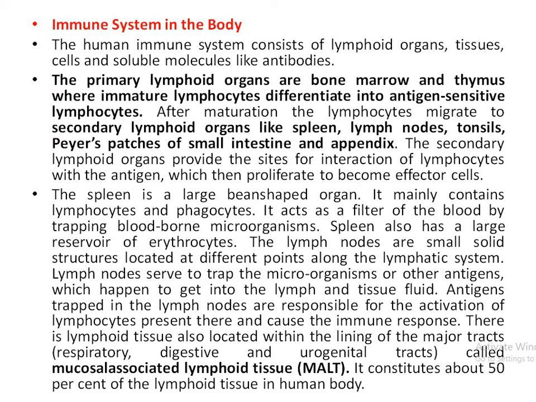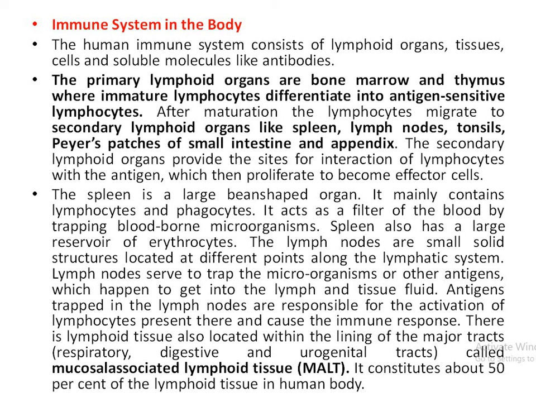The organs involved in the immune system of our body are called lymphoid organs and special tissues. They are classified into primary lymphoid organs and secondary lymphoid organs. In primary lymphoid organs, B and T cells are made and differentiated. But in secondary lymphoid organs, they react with the antigen.